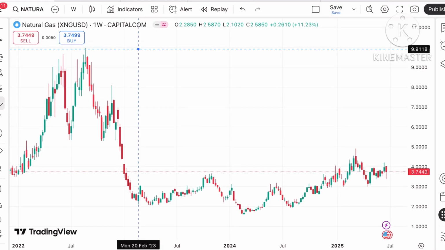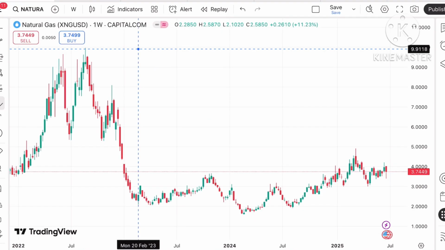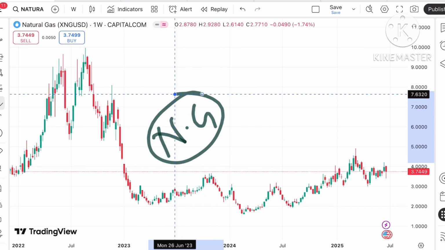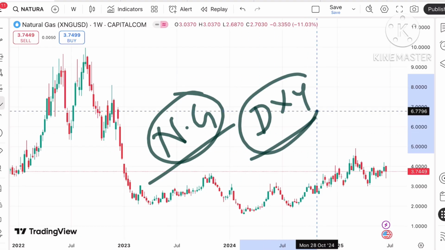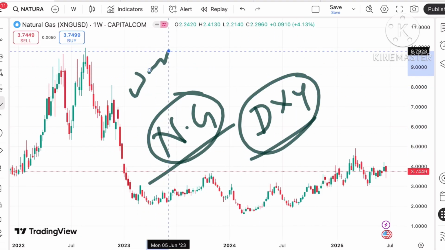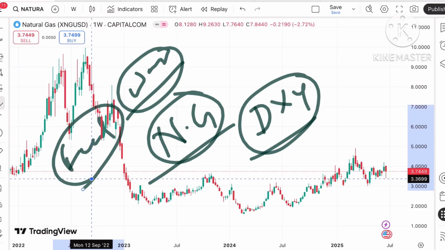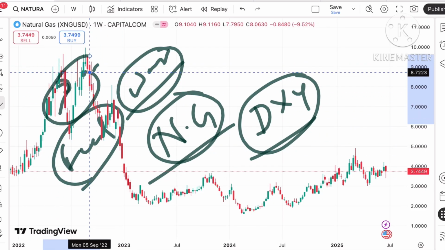Now look at this particular chart. The natural gas price is now trading at a level of 3.749. The price of natural gas depends on a lot of factors, and one of the factors is the dollar index. If there are war situations, if there are Fed interest rate decisions, or if there are sanctions on certain countries, those are the factors that affect the natural gas price.